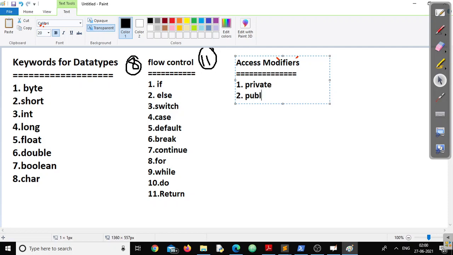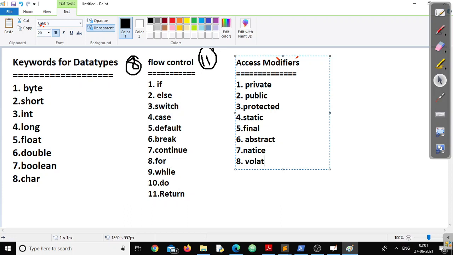Private, public, protected, static, final, abstract, native, volatile, strictfp, synchronized, and transient.